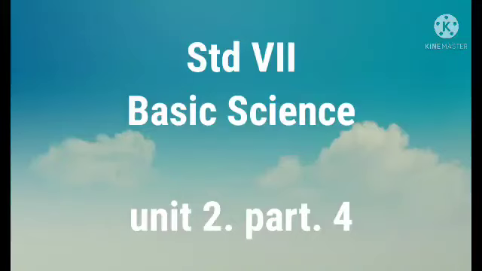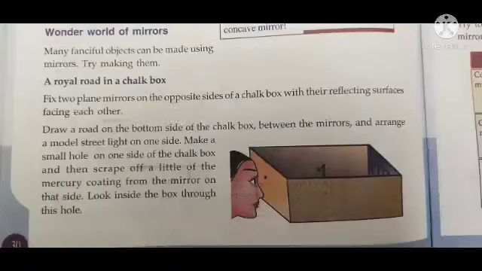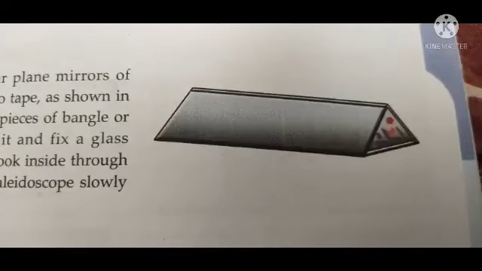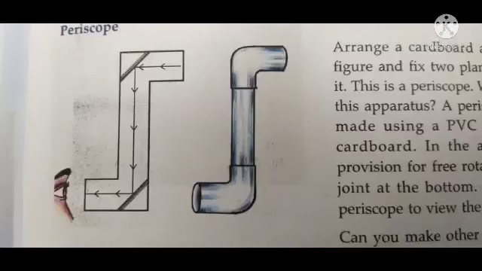In last class, we discussed the topic Wonder World of Mirrors. That is, multiple reflection in kaleidoscope and periscope, then a royal rod in a chalk box, etc. In kaleidoscope, 3 plane mirrors are used. But in periscope, there are only 2 plane mirrors, which are placed at 45 degree to incident ray. You should draw the figure neatly and mark the angle 45 degree in periscope.